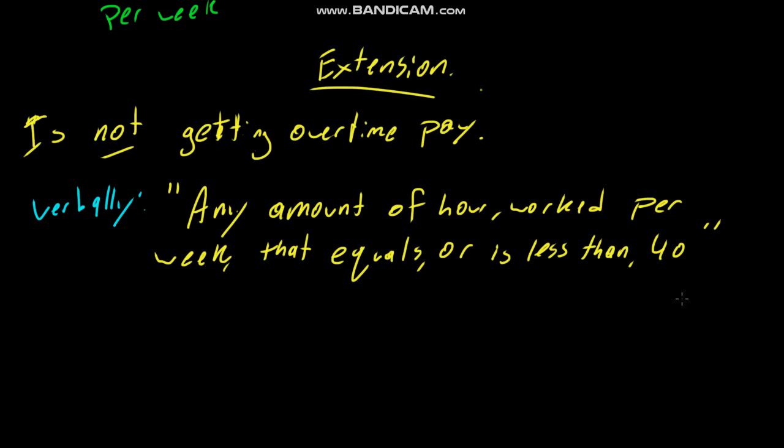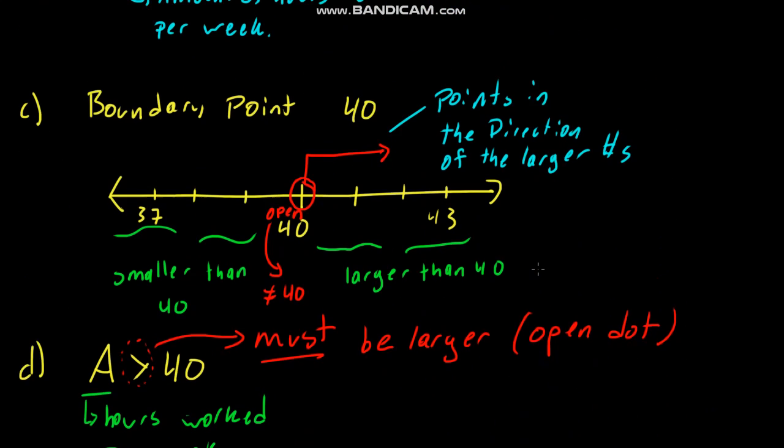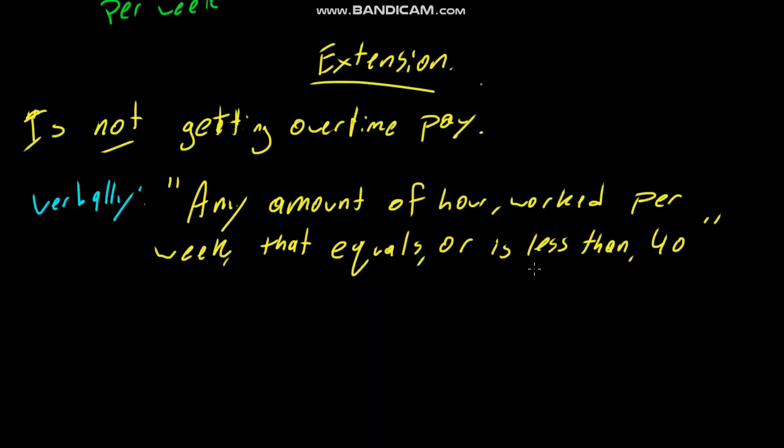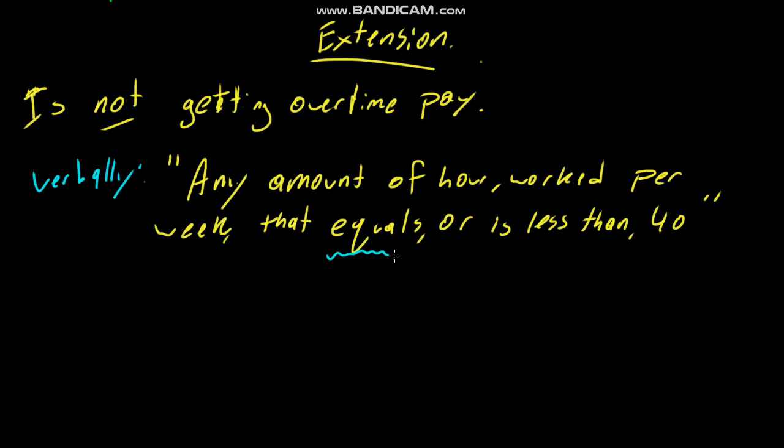How does this work? Well, first off, less than 40, because before we had more than 40 or over 40, but also we need to take into consideration that you can equal 40 hours a week and not get overtime, because that would be considered a normal working week for some jobs at least, right? Or for Rima at least. In terms of graphically, we can go ahead and take a look at that.